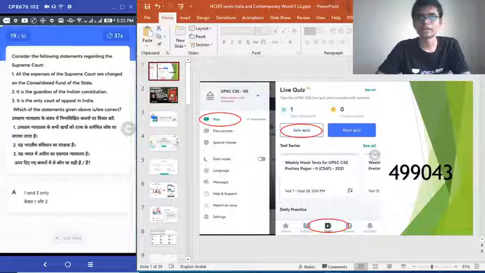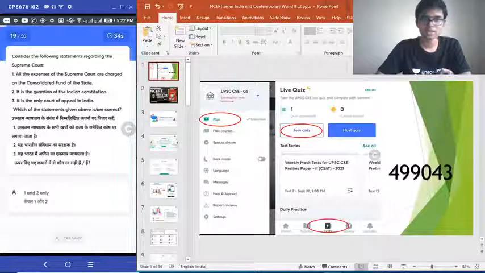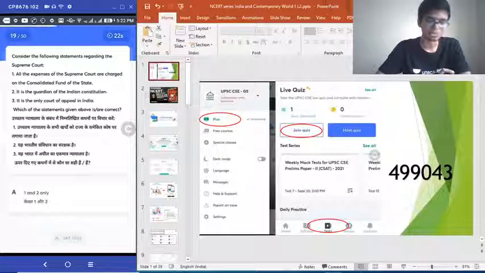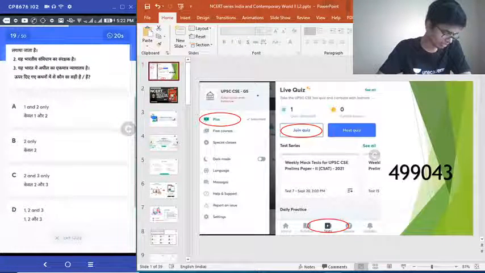Question number 19. Consider the following statements regarding Supreme Court of India. 1. All expenses of the Supreme Court are charged on the consolidated fund of the state. 2. It is the guardian of Indian Constitution. 3. It is the only court of appeal in India. Choose the correct answer. Another simple, very simple question